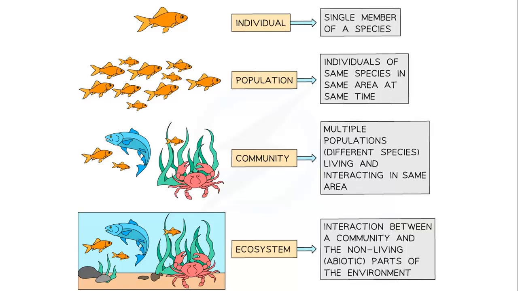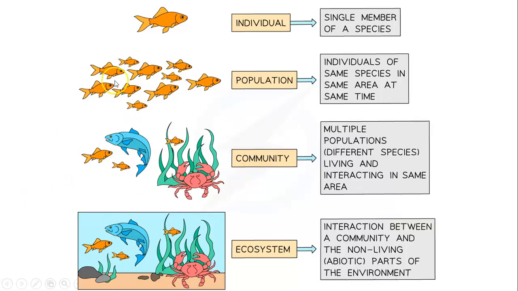Okay, let's know more about individuals in their environment. First, what's an individual? It is just one member of the species, like an organism, one organism from the species. Like what? Like a human, one human. A lot of humans are called a population. But remember the three sames: individuals of the same species, in the same area, at the same time.